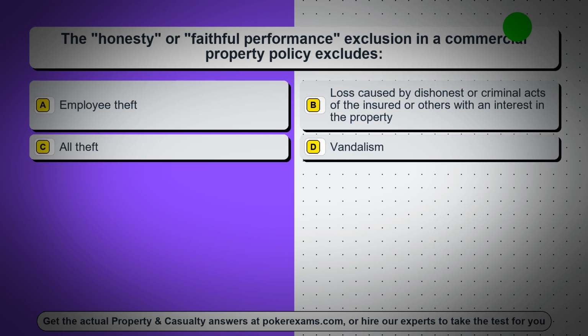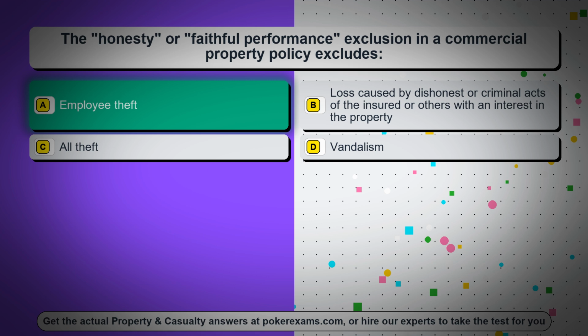Question 25. The honesty or faithful performance exclusion in a commercial property policy excludes: Option A, employee theft. Option B, loss caused by dishonest or criminal acts of the insured or others with an interest in the property. Option C, all theft. Option D, vandalism. The correct answer is option A, employee theft.